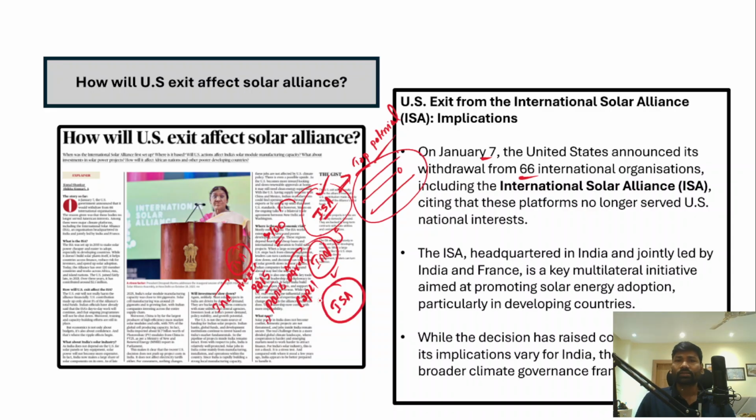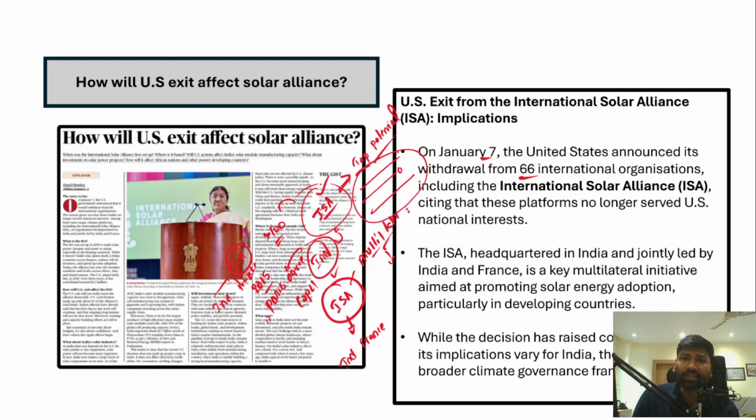Now, in this context, if we talk about the International Solar Alliance, its headquarters is located in India, and it is jointly led by India and France, because it was jointly established by both. Also understand that this International Solar Alliance is known as a multilateral initiative. What is the objective?